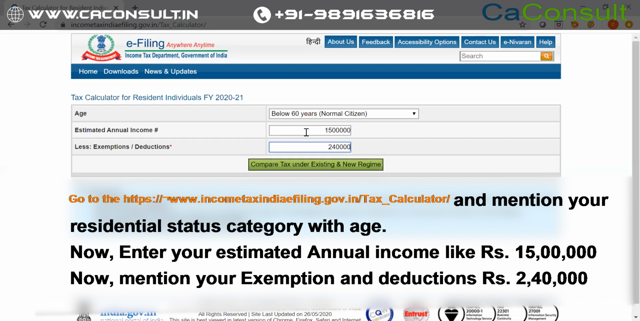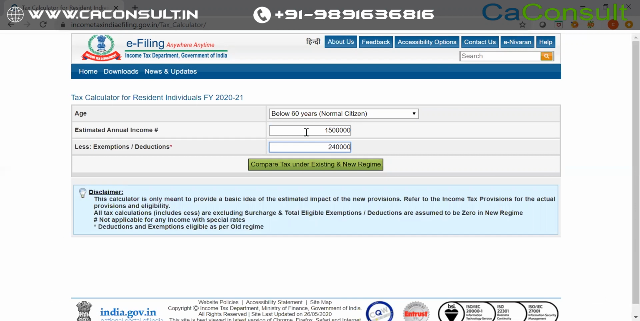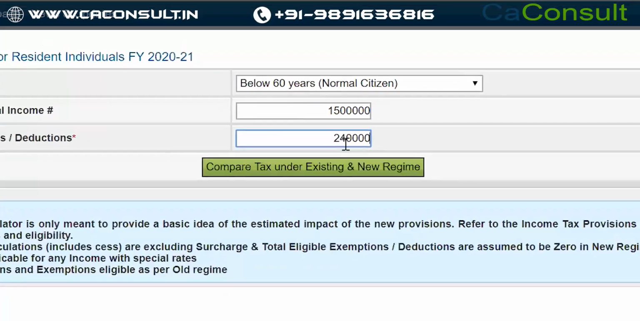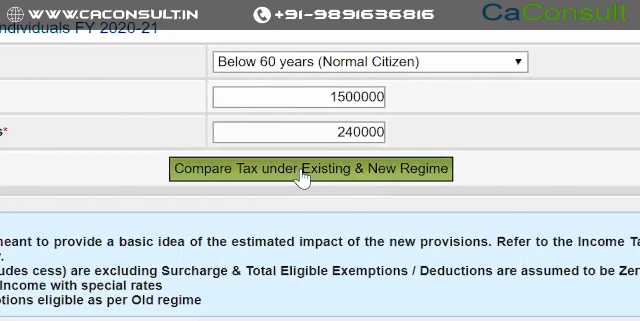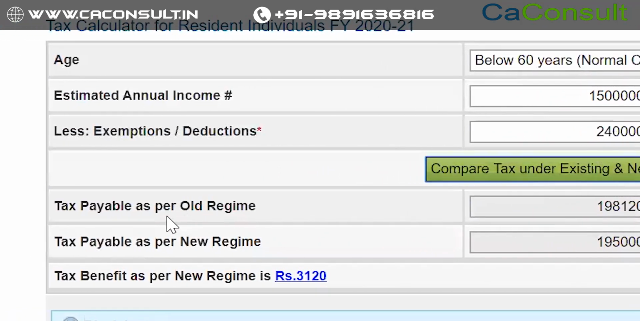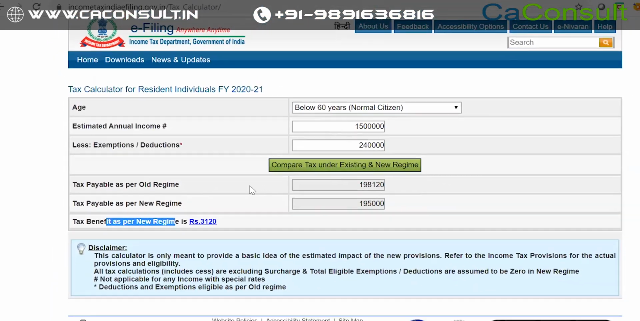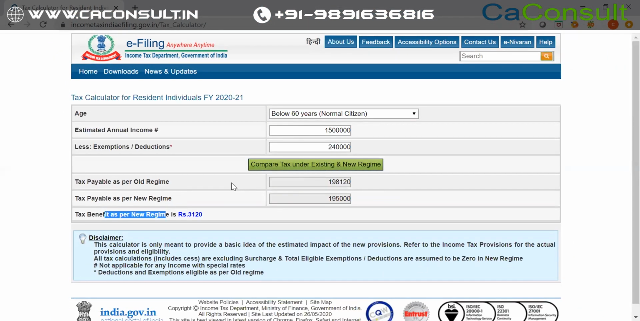When we talk about exemptions and deductions, these are the exemptions and deductions which are available to you under different sections of Income Tax Act. However, we have conducted a detailed research on it to make you understand which exemptions and deductions are available for you in the new and the old tax regime. Now, once you enter the exemptions and deductions here, you have to do the compare. See, now you have the tax payable as per old tax regime, the tax payable as per new tax regime, and the tax benefit available to you under which regime. So this will make you understand which tax regime is better for you.